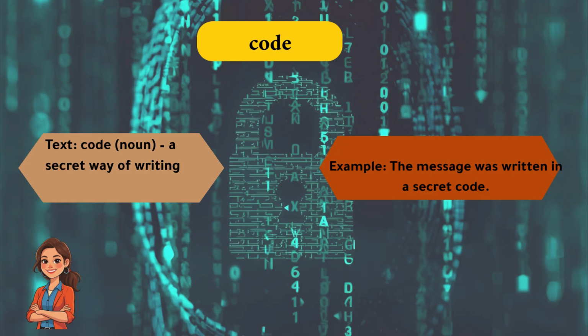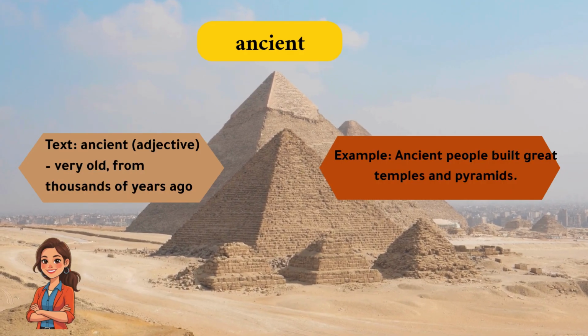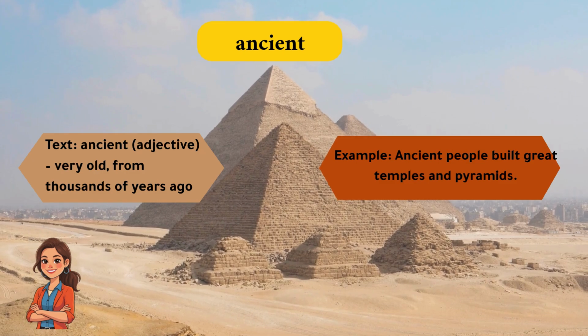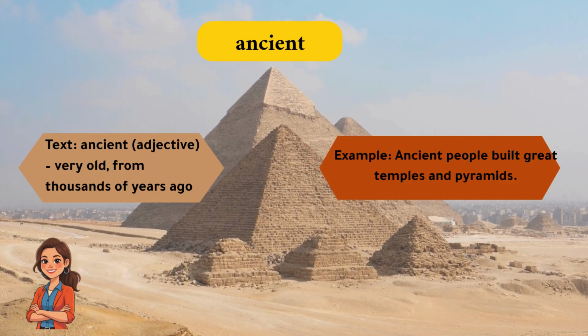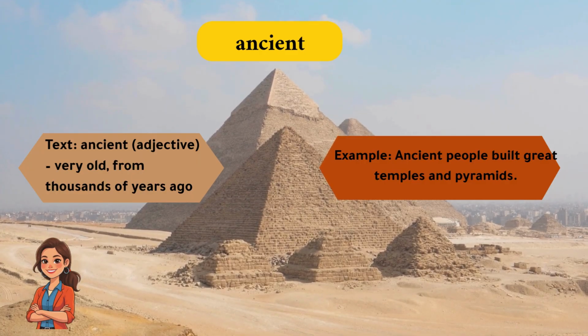Code. A code is a secret way of writing or sending messages. Example: the message was written in a secret code. Ancient. Ancient means very old, from thousands of years ago. Example: ancient people built great temples and pyramids.